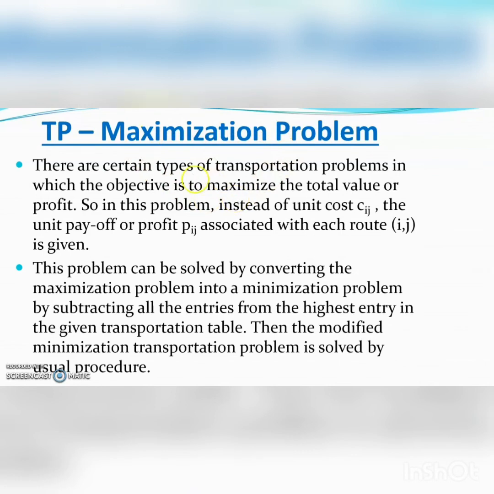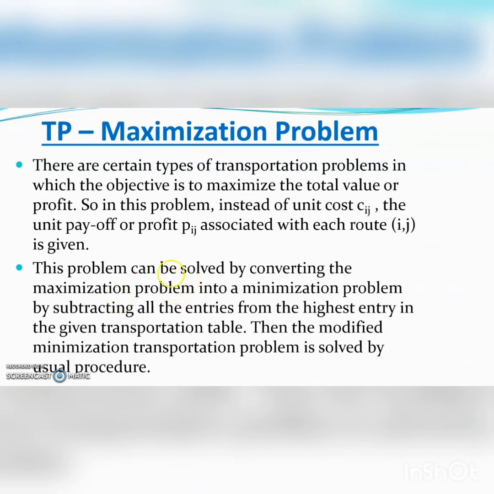In solving this type of problem, we have to first convert this maximization problem into a minimization one. This is done by subtracting all the entries of the cells from the highest entry in the given transportation table. Then the modified problem can be treated as a minimization transportation problem, and we can solve it using the usual method we have already discussed.